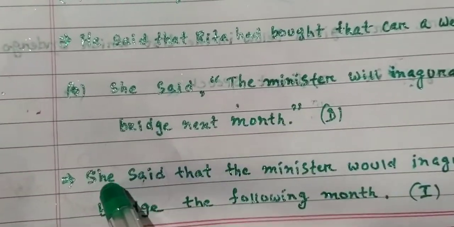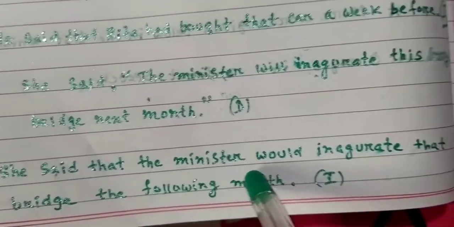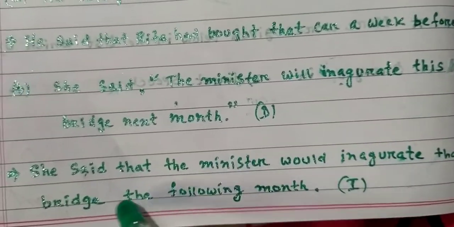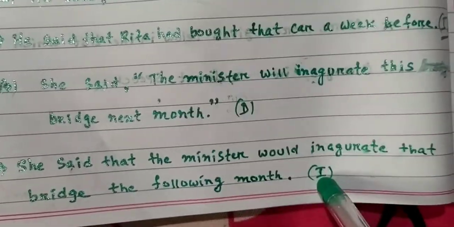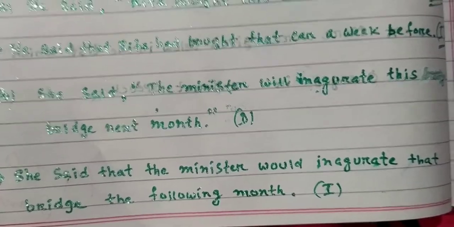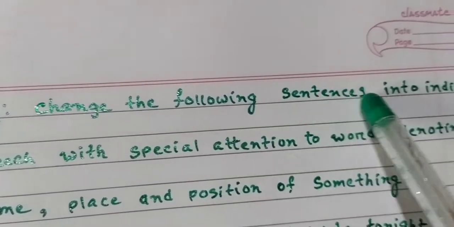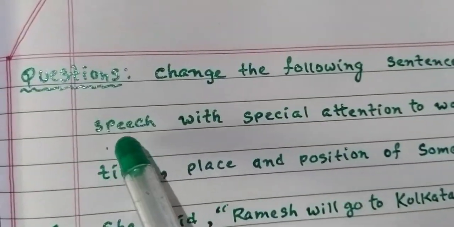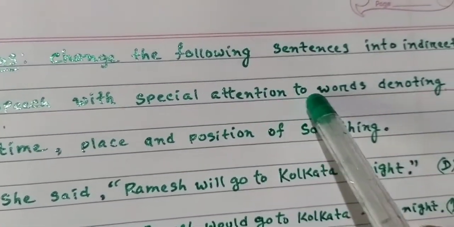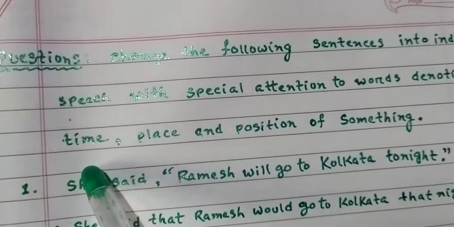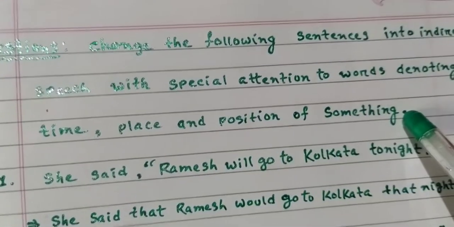So indirect speech: she said that the minister would inaugurate that bridge the following month. Now students, questions. Some questions are given. Change the following sentences into indirect speech with special attention to words denoting time, place and position of something.